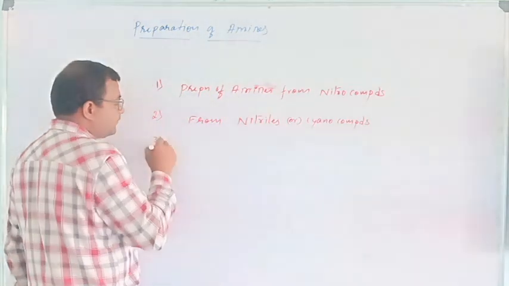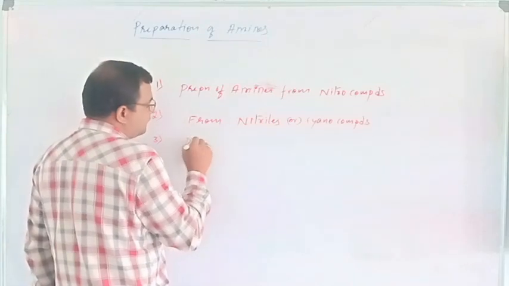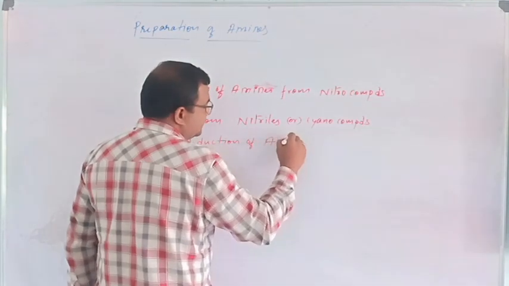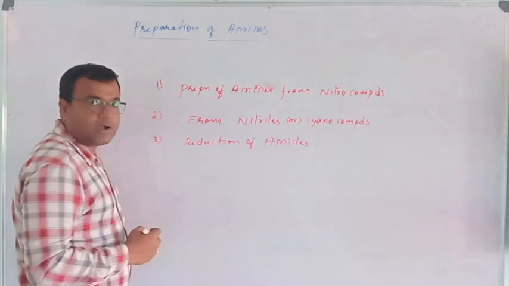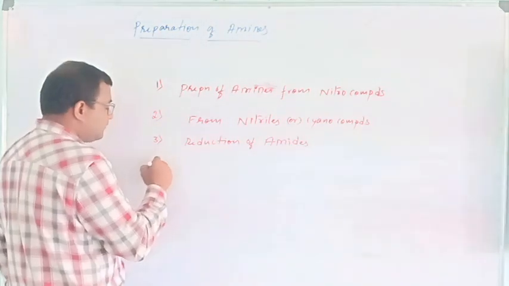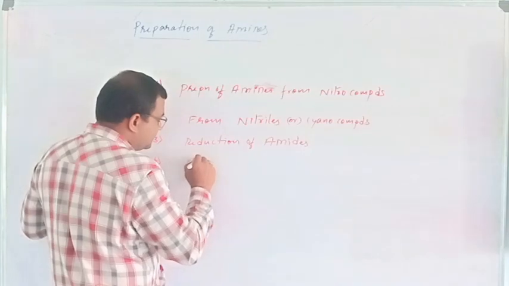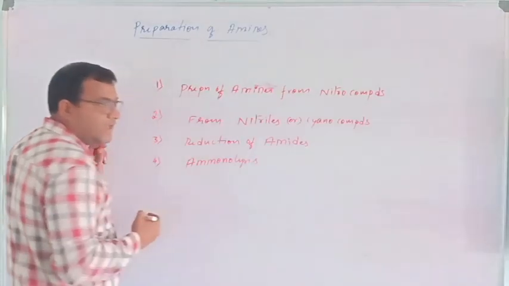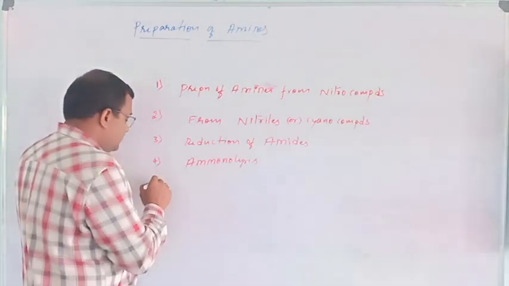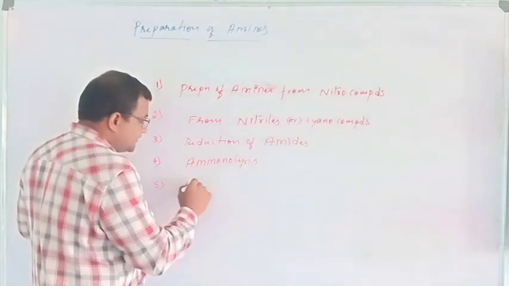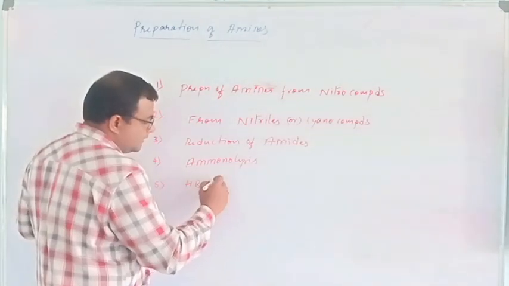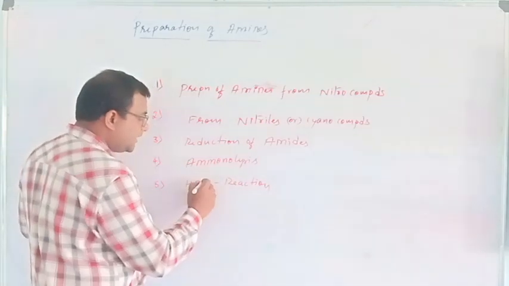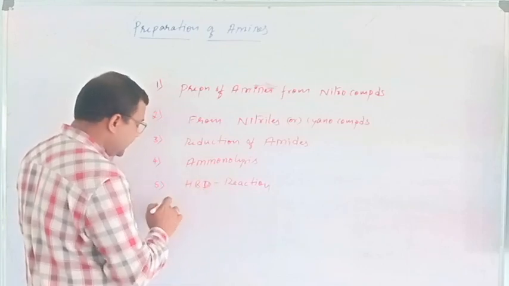Third one, reduction of amides. Fourth one, ammonolysis. Ammonolysis of alkyl halide. Fifth one, HBD reaction. Hoffmann bromamide degradation reaction, HBD reaction.